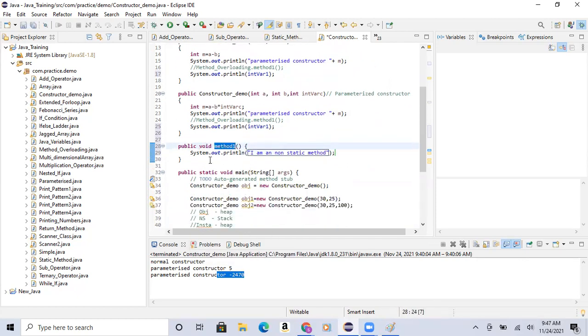See now, if I wanted to print this statement, how can I print it? Create an object. Where do I need to create an object? In the main method: public static void main. I told you, right? The main method is the ignite.